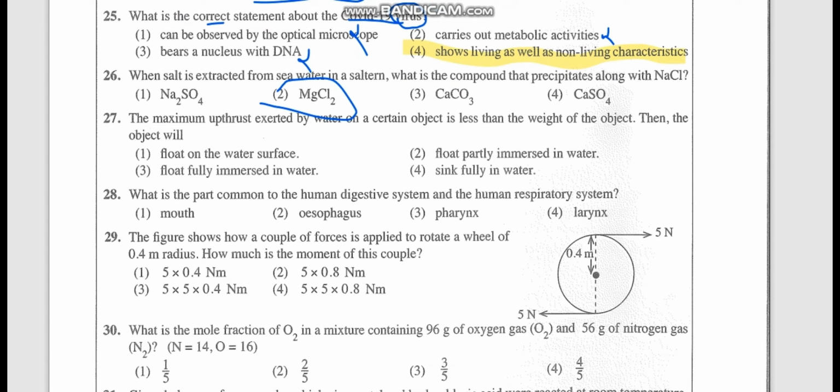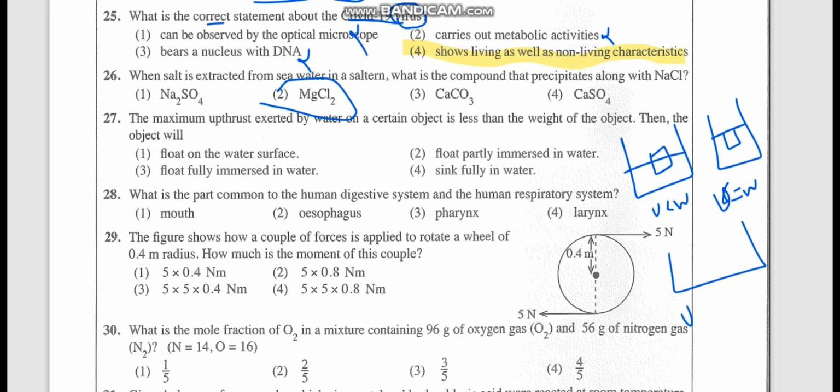The maximum upthrust exerted by water on a certain object is less than the weight of the object. Then the object will... So there are three situations. Upthrust can be less than the weight, upthrust can be equal to weight, and upthrust can be more than the weight. When it is less than the weight, it will be partially submerged like this. When it is equal to weight, it will be fully submerged but still floating. Here upthrust is less than weight, here upthrust equals weight. This is also clearly explained in the grade 10 part 2 pressure lesson. So when upthrust is greater than weight, what happens? The object will sink. Okay. I hope I'm correct.